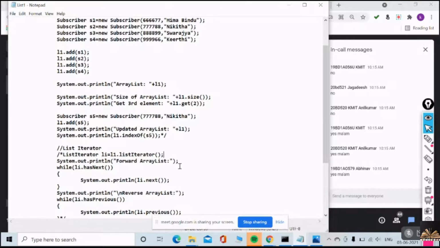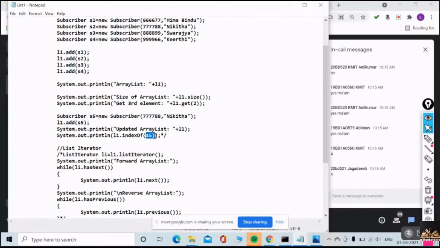Okay, right. So if I add S5, it is okay, and it is going to show you the updated list. And if I say indexOf S5, what do you say? What's your answer? Four.